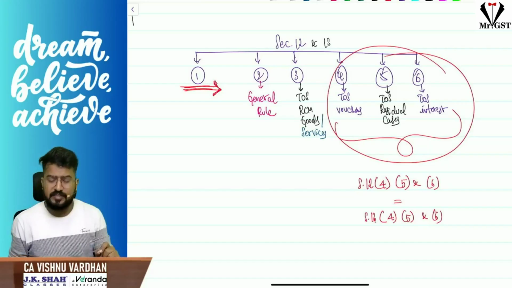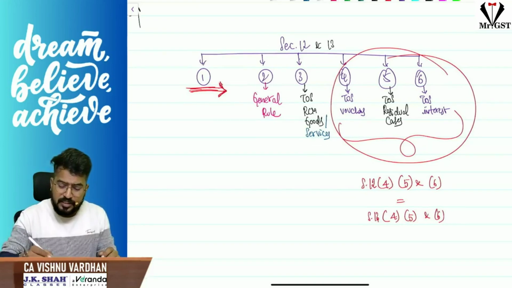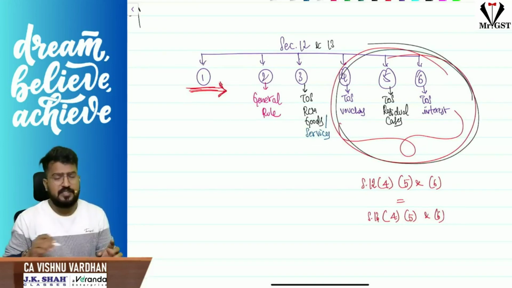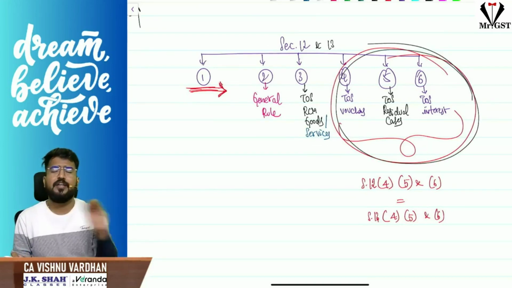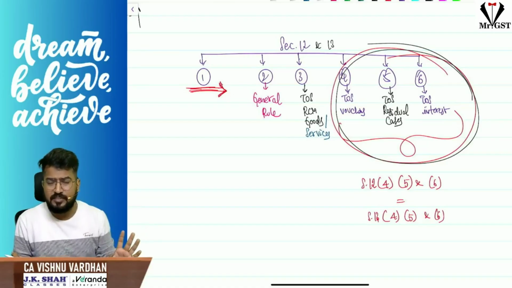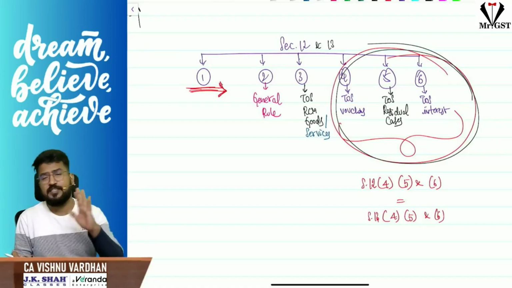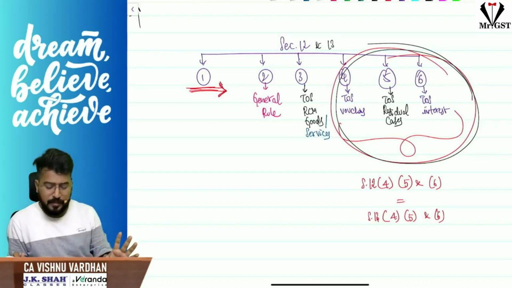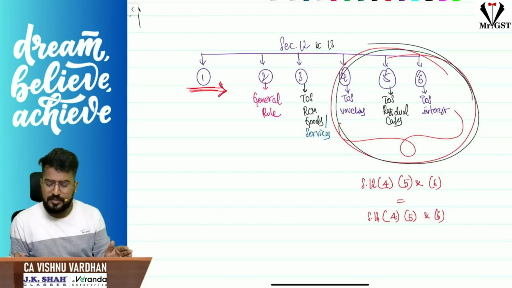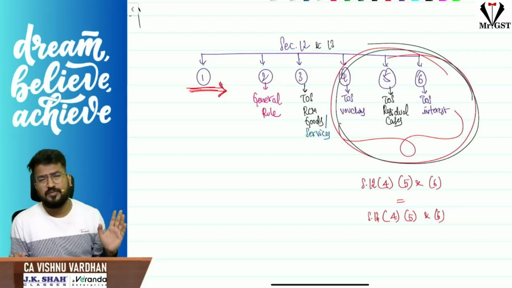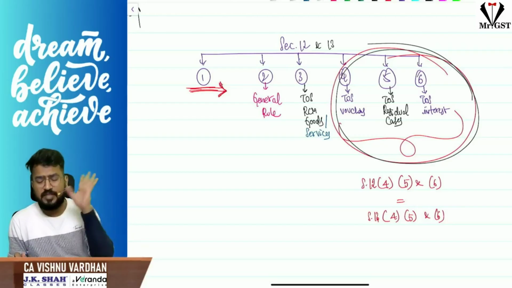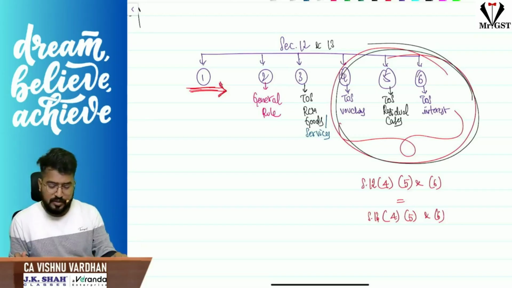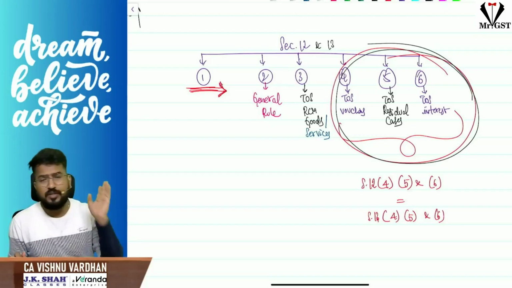The interesting thing is, sir, subsections 3, 4, 5, 6 are ditto same in section 12 and section 13, except for the words goods and services. Clear? If you know 12 subsections 4, 5, 6, the same provisions are in 13 subsections 4, 5, 6. Whatever is applicable for goods is applicable for services also. So now, first let us go with 12 subsection 2.